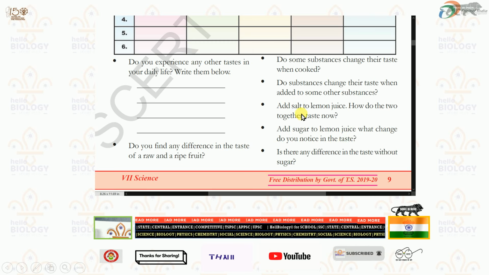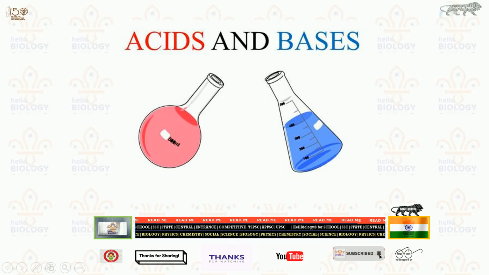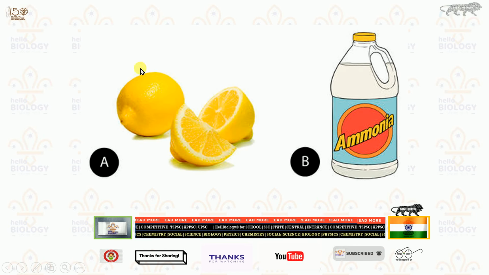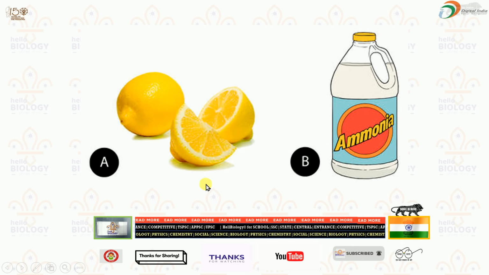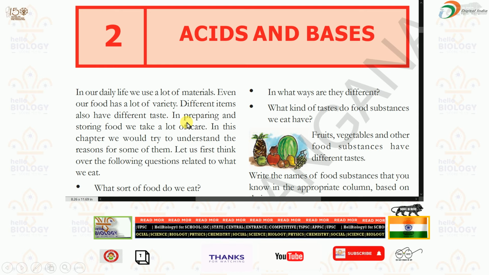Here the sourness is reduced. Here also the sourness will be removed. That means salt and sugar here are acting like a base. Understood? With the picture we will just see. For this lemon, if you add one piece of salt and one piece of sugar, its sour taste will decrease. Why? Because that is acting like a base. Understood? When you add an acid to a base, it forms salt. That is what they are explaining here.